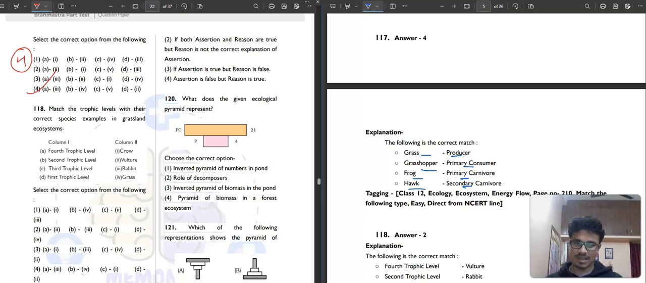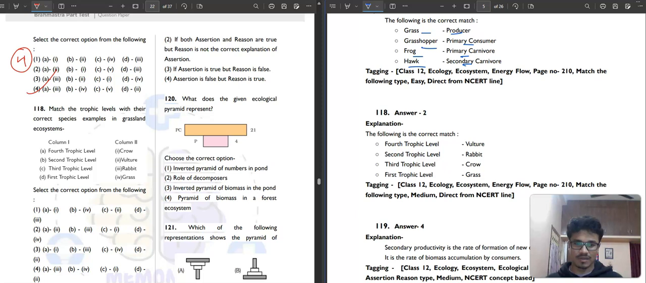Then 116. Okay, 116, what is saying? You have to just have the trophic level. What comes at first trophic level? So first trophic level we come as grass, and second trophic level we have rabbit, then third trophic level we have crow, and fourth trophic level we have vulture. So second option will be your correct answer.